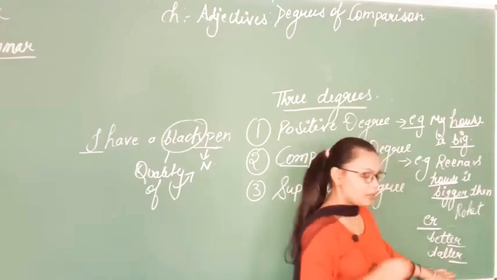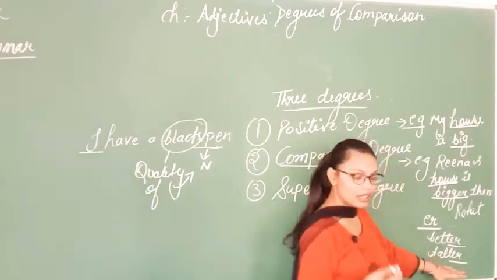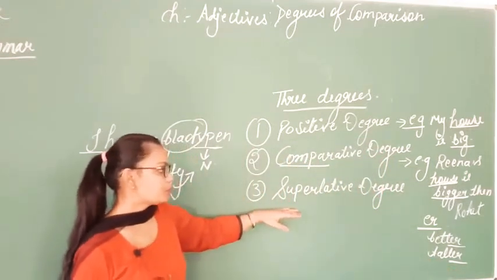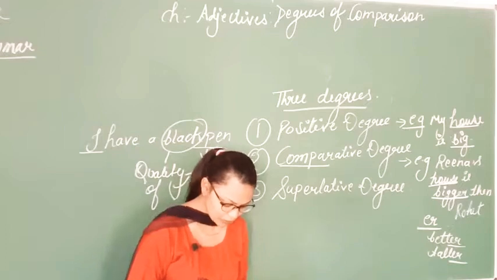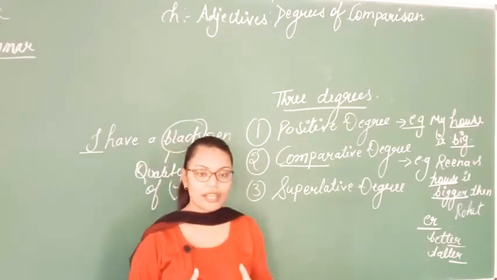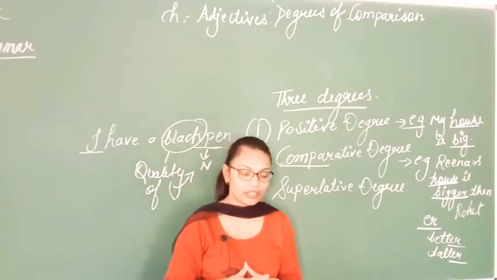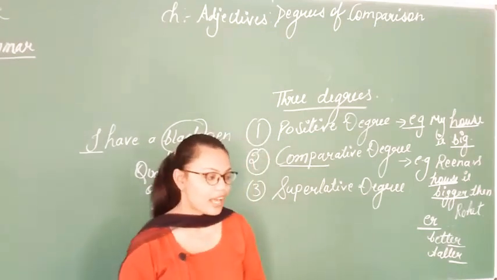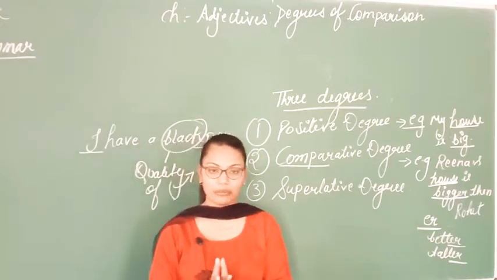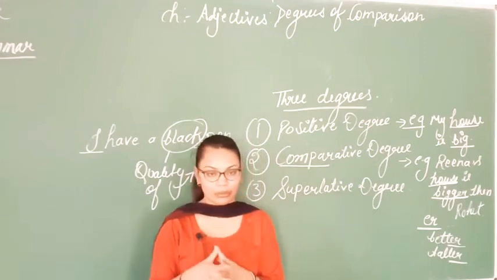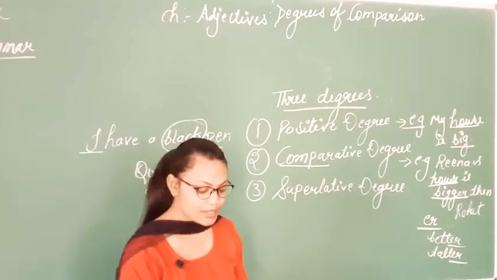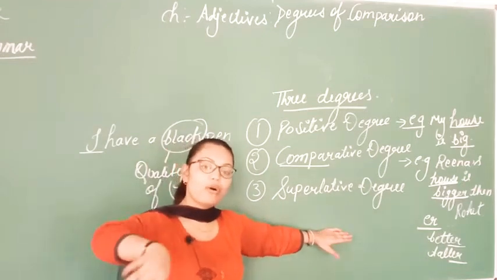You can see when we compare two things, then we use this comparative degree. Now come to the third one, that is your superlative degree. In superlative degree, what we do is, when we talk as a whole, like there are 30 students in the class, and if I say that Shreya is the best girl in the class, it means I am talking about the whole class, but here I am talking about only one particular girl, that is Shreya. Means Shreya is the girl who is the best among all the students.